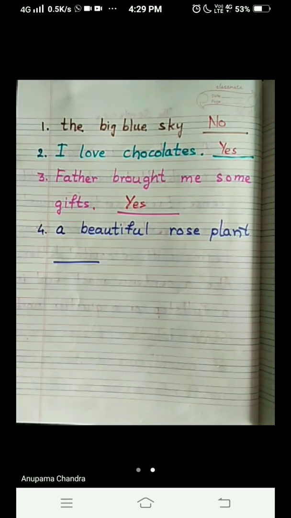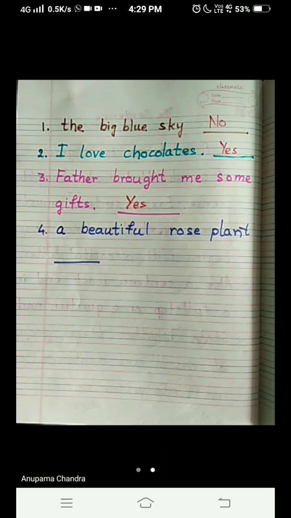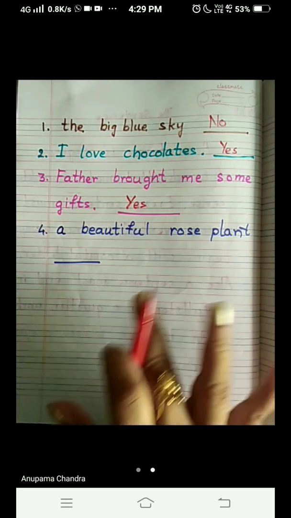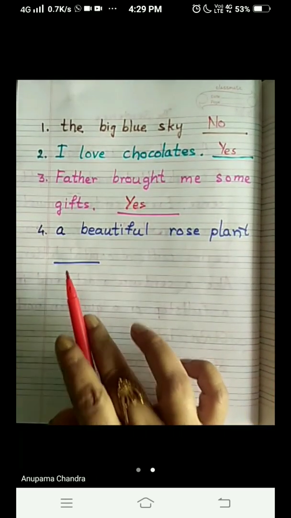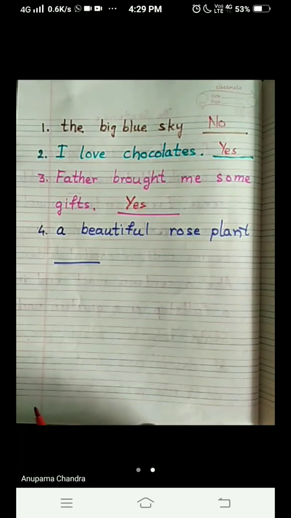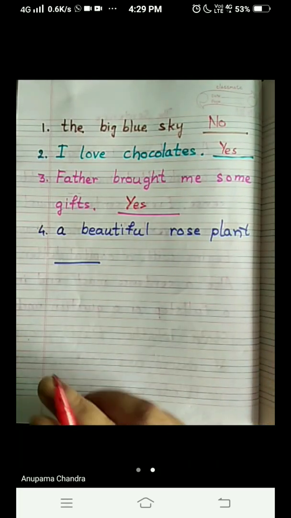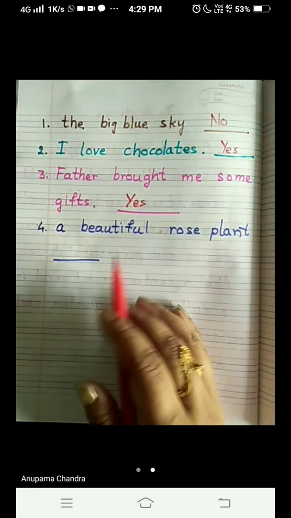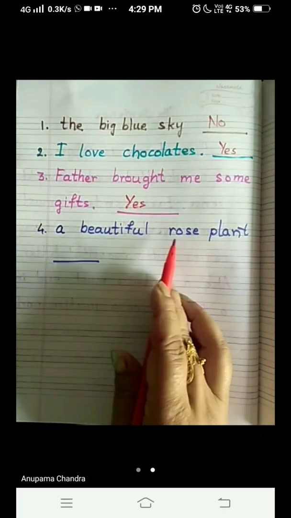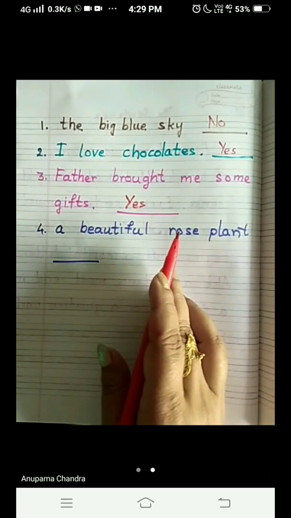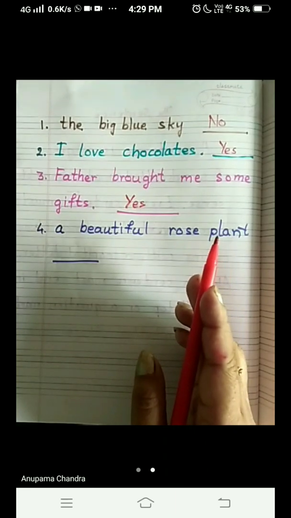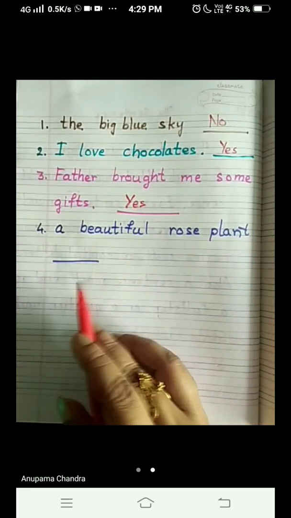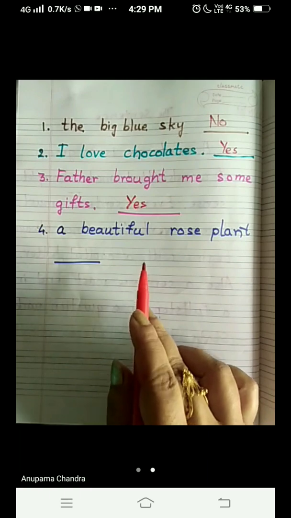Now we have to check whether this group of words is a sentence. What was rule number 1, children? It should make sense. A beautiful rose plant. Okay, let's say yes, it makes sense. Come to the next one. It should have the verb, the doing word. What is the plant doing? Is it written that it is growing? It is not growing. It is not going up or down, anything like that. No. So the verb is missing in the sentence.